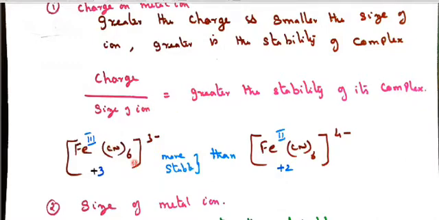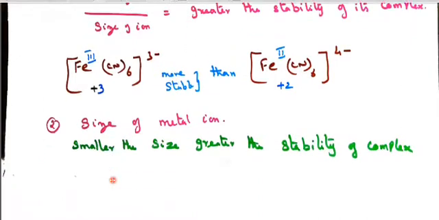For example, [Fe(CN)6] hexacyanoferrate(III) ion, because it is an anionic complex. Here, hexacyanoferrate(II) ion. This is also an anionic complex. In this one it is the plus 3 oxidation state, here it is the plus 2 oxidation state. So with plus 3 oxidation, more charge, more stability. So plus 3 is more stable than plus 2.